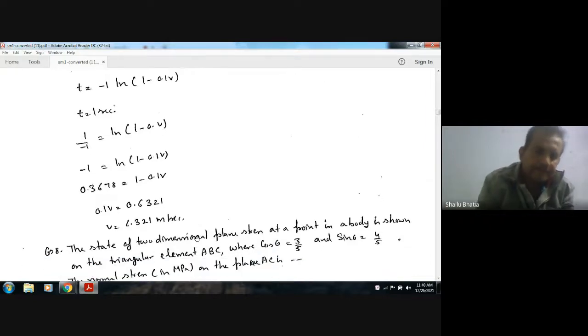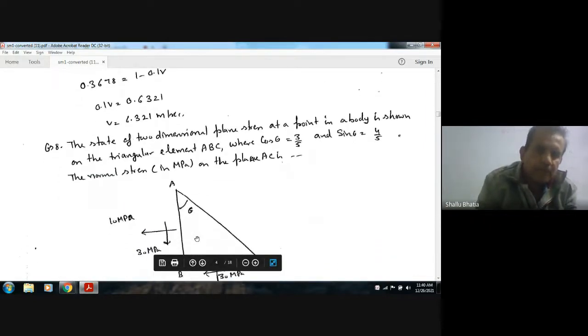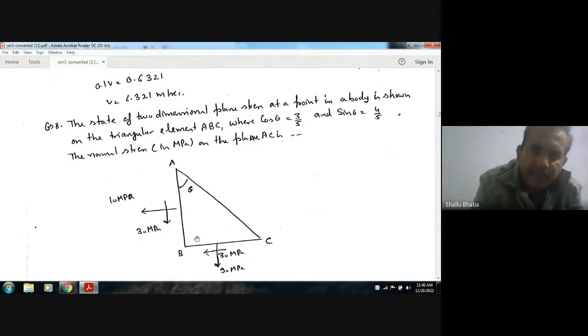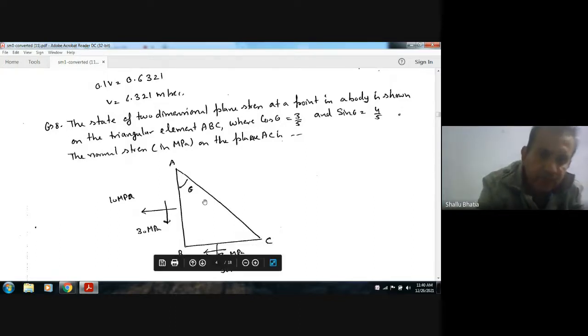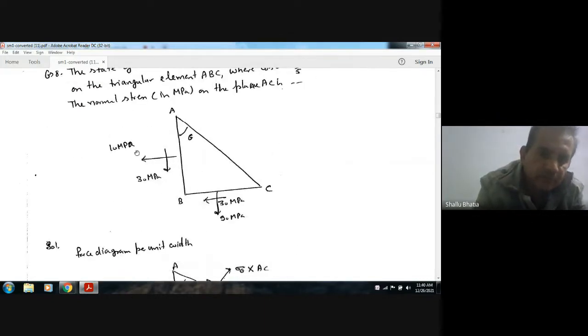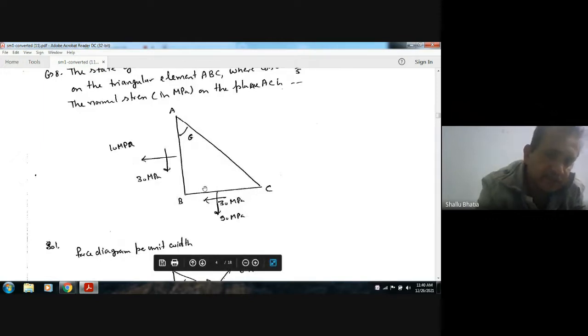Next, the state of two-dimensional plane stress at a point in a body is shown on the triangular element ABC, where cos theta is equal to 3 by 5 and sin theta is equal to 4 by 5. The normal stress in MPa on the plane AC is. So this is the normal stress in the x direction, this is the y direction, this is the shear stress. Now we have to find the normal stress on this plane.